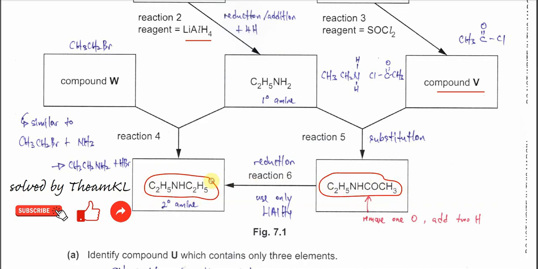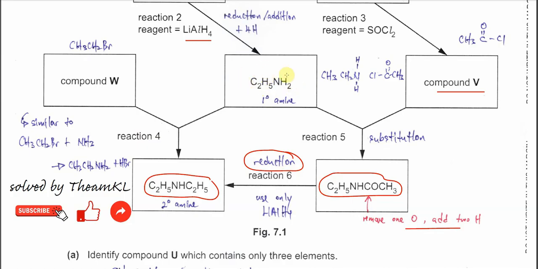From here we see this C=O double bond, so the oxygen is removed and 2 hydrogens are added to the carbon, to form this secondary amine. So this one is obviously a reduction, because it removes oxygen and adds 2 hydrogens, right? So it's confirmed reduction. So how about reaction 4?